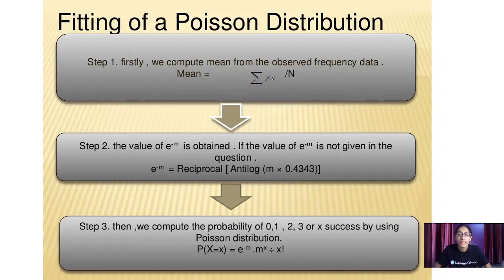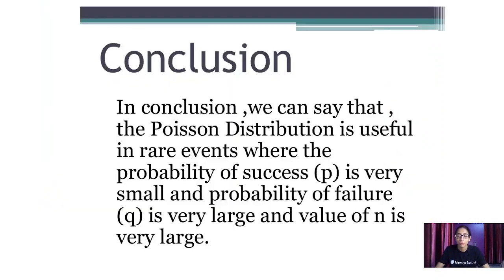Second, you have to calculate e to the power minus m, where the value of e is 2.7. That is not given in the question itself, but you can calculate it using the reciprocal of the antilog. Third, you have to compute the probabilities by taking the values 0, 1, 2 and so on, the successes of every point in the obtained Poisson distribution.